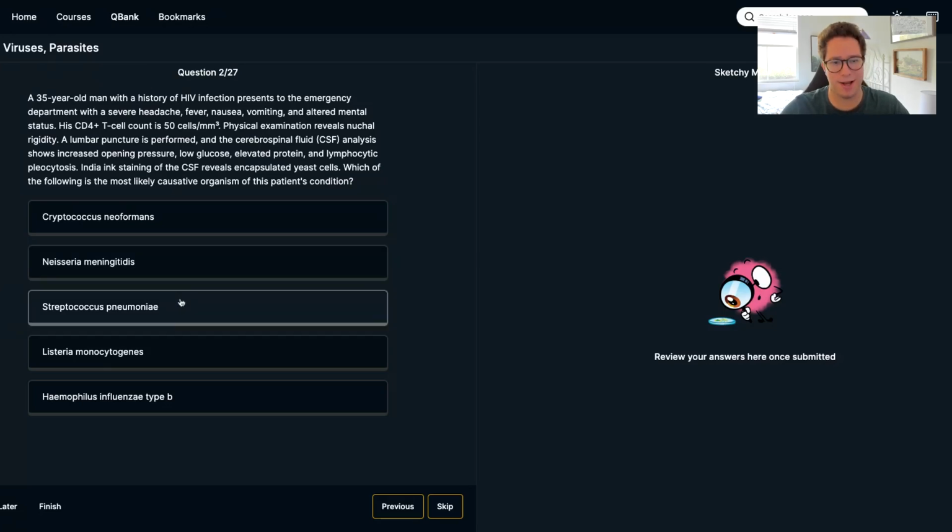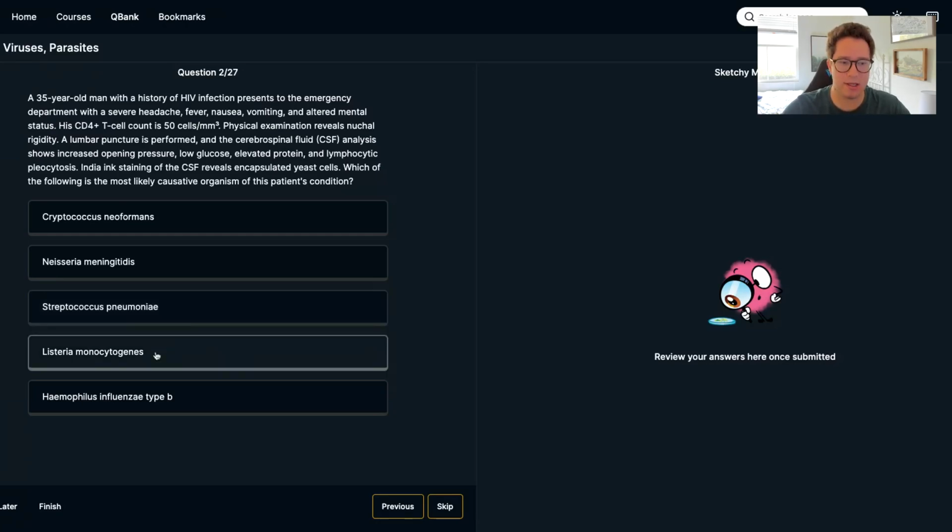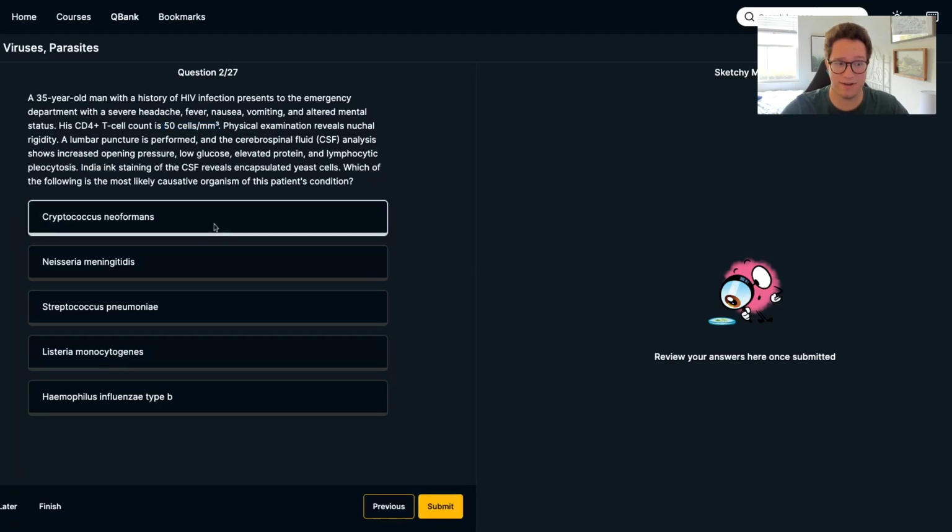Strep pneumo. This is not pneumonia. Yes, strep pneumo causes other things like meningitis, but that's not the most common. Listeria, again, entirely possible, likes to mess with the brain, but it's a bacteria, not a fungus. And Haemophilus influenzae type B, again, not a fungus. So of the answer choices here, the only fungus I have is Cryptococcus, and I also have the additional that India ink is always associated with Cryptococcus, as well as this super low CD4 count. So let's see if it is Cryptococcus.